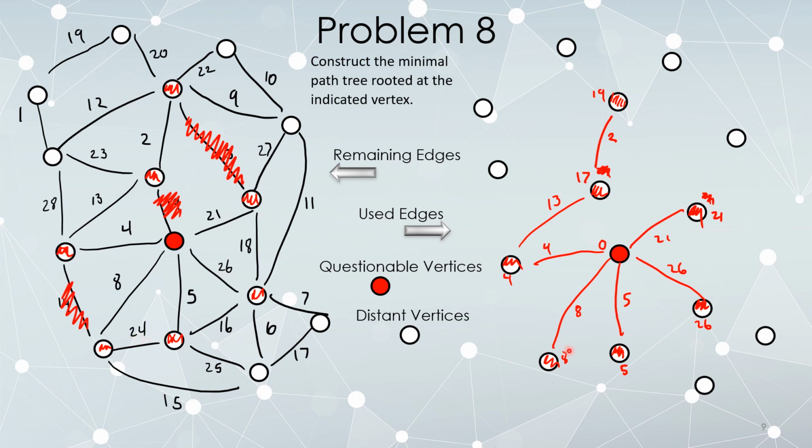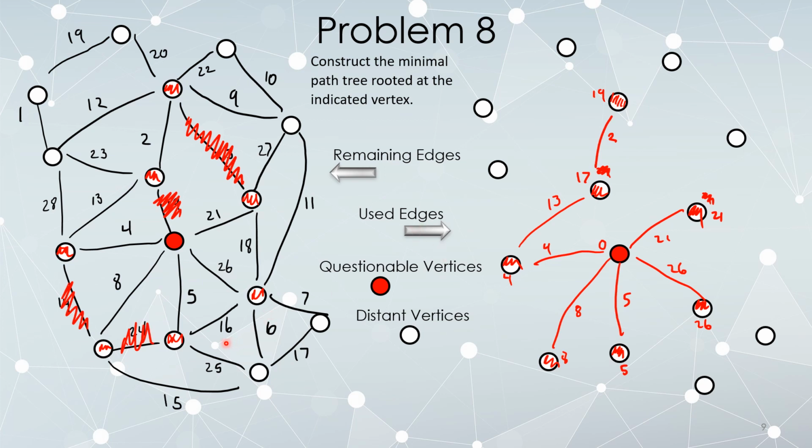This edge here, 24, similarly, if I test putting it in, 8 plus 24 is bigger than 5, and 5 plus 24 is bigger than 8, so I immediately determine I'm not going to use that. Since I made that determination right away, I know I'm never going to use it.